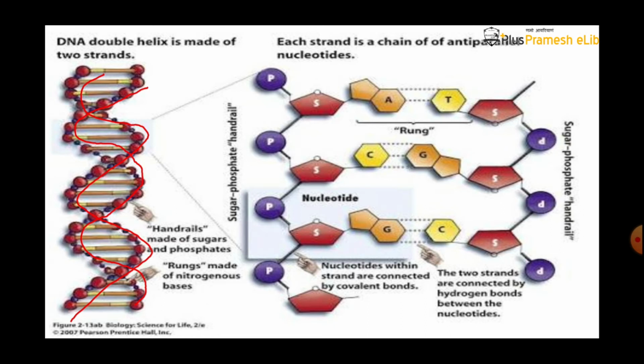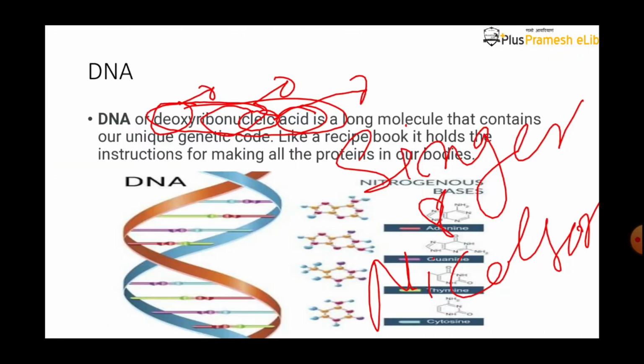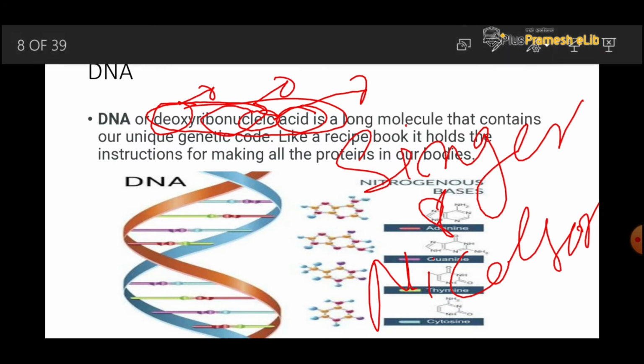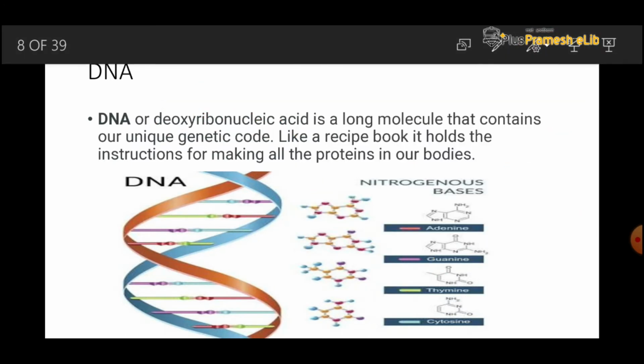Let's go back to the last slide. We can easily identify the different types of nitrogenous base. We can see here the DNA has four types of nitrogenous base: adenine, guanine, thymine and cytosine. Adenine always combines with thymine and guanine always combines with cytosine. By the color we can see in the double helical strand that adenine always combines with thymine, or thymine always combines with adenine, and guanine always combines with cytosine.